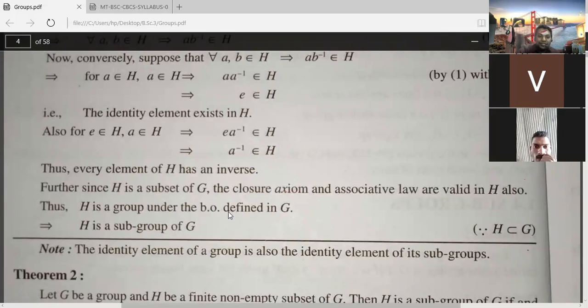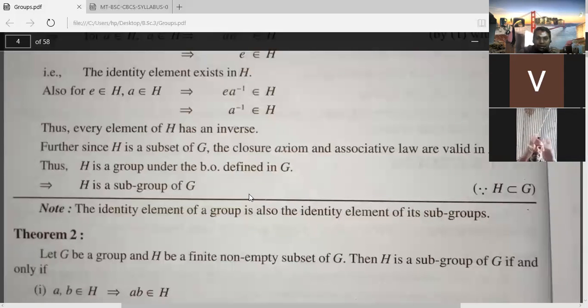Now H is a group under the binary operation defined, because all four properties are satisfied. That's why H is called a group under the binary operation as defined in G. Now what we got: H is a subset and H is a group, and the same binary operation is there, therefore H is a subgroup of G. Okay.